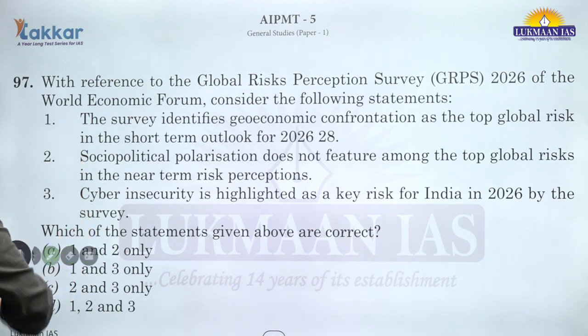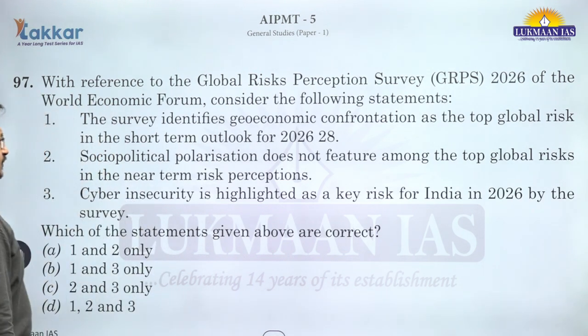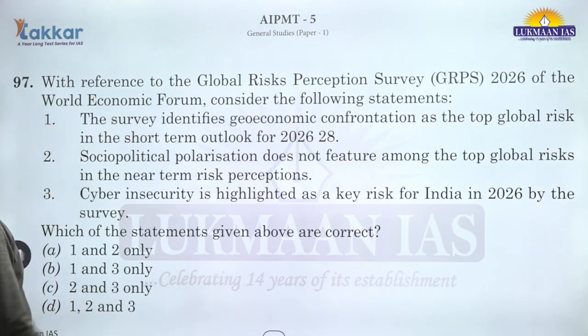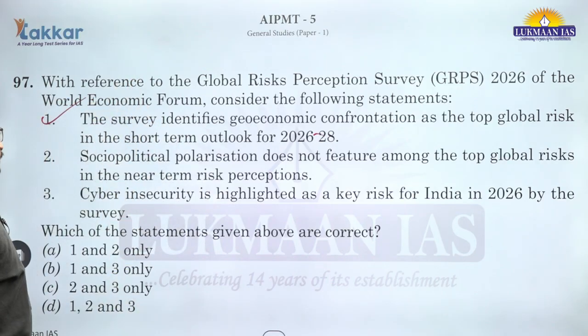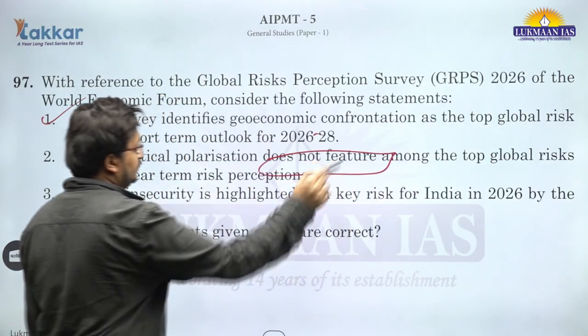Question number 97, Global Risk Perception Survey. The survey identifies geo-economic confrontation as the top global risk in the short-term outlook for 26-28. This is correct. Socio-political polarization does not feature. Do you really think it does not feature as one of the risks?